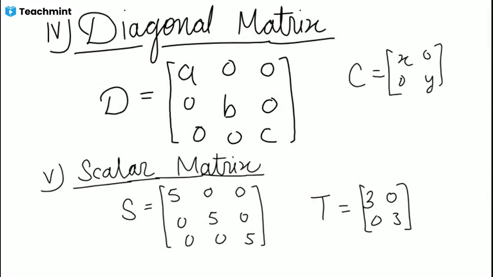So let us do the next type, identity matrix.